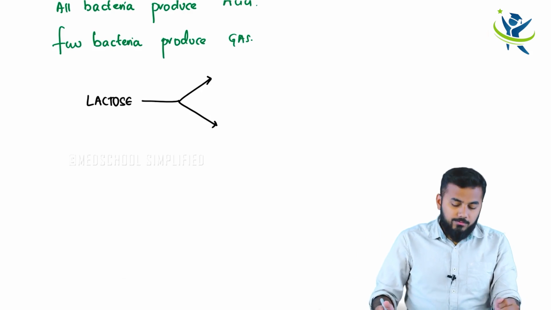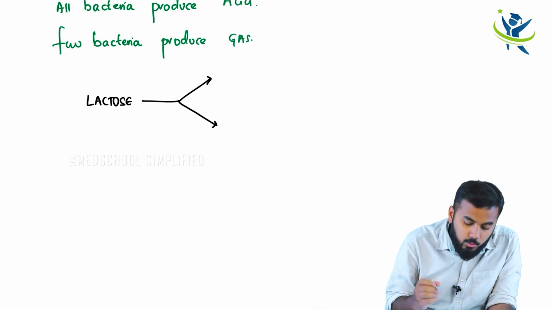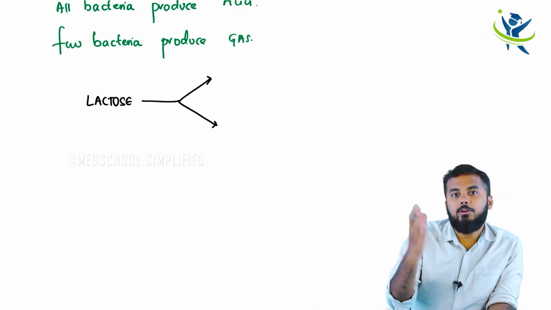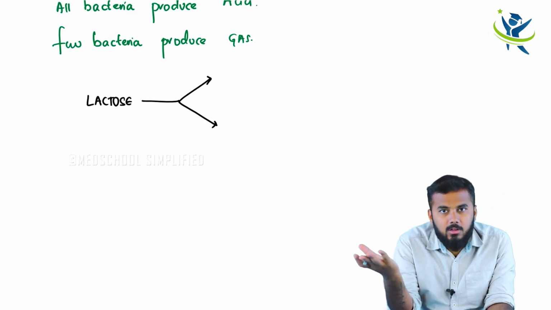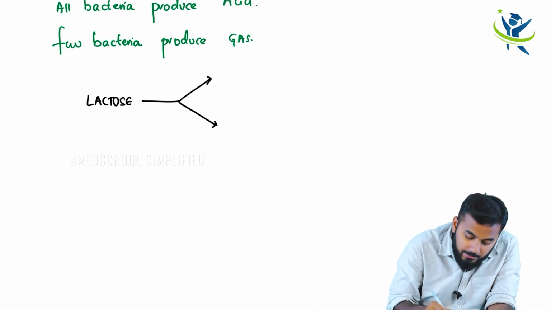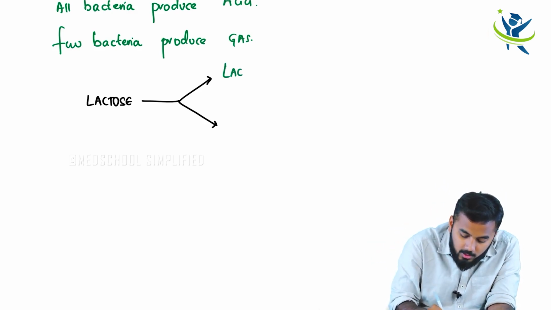So if this bacteria is able to ferment the lactose, remember, conversion of sugar into acid or gas is called fermentation. If this bacteria is able to ferment, you call this bacteria a lactose fermenter.